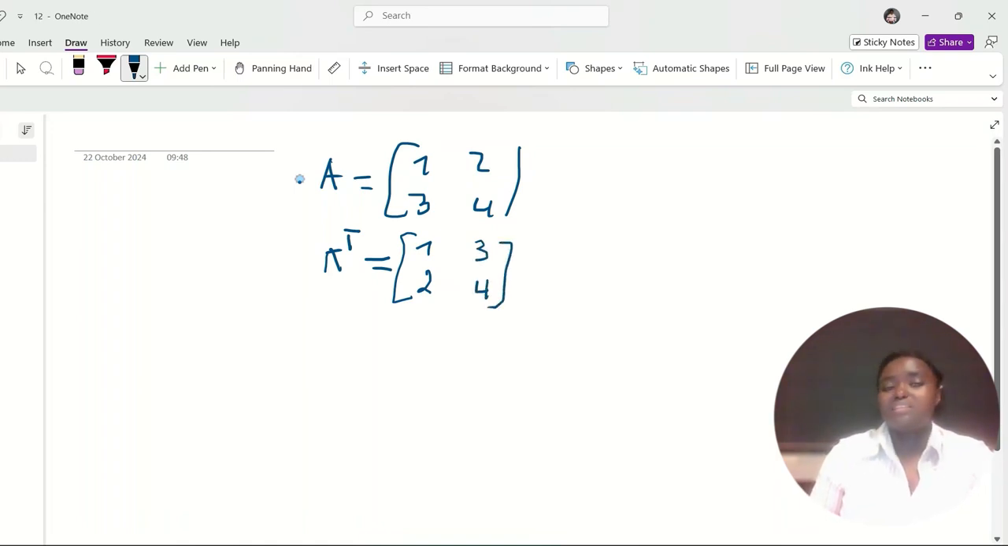So we know what a transpose matrix is. Since we know what a transpose matrix is, it is easier for us to choose the right answer from the answers given in the question.